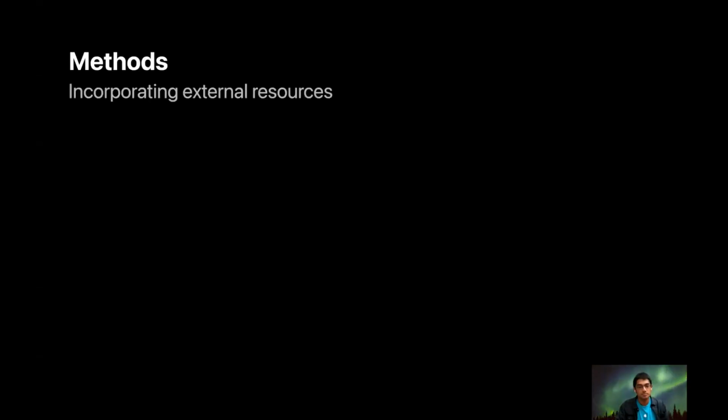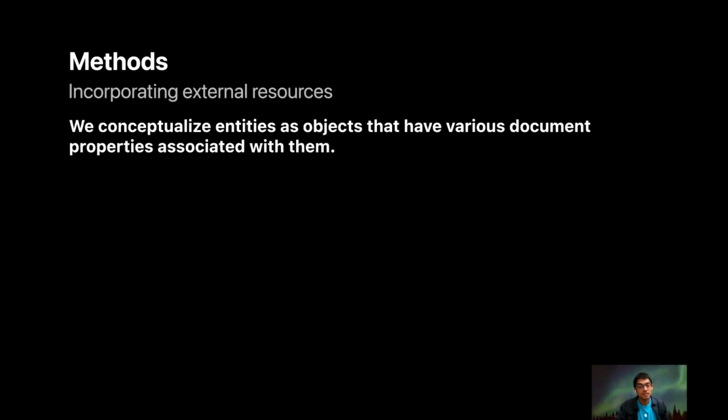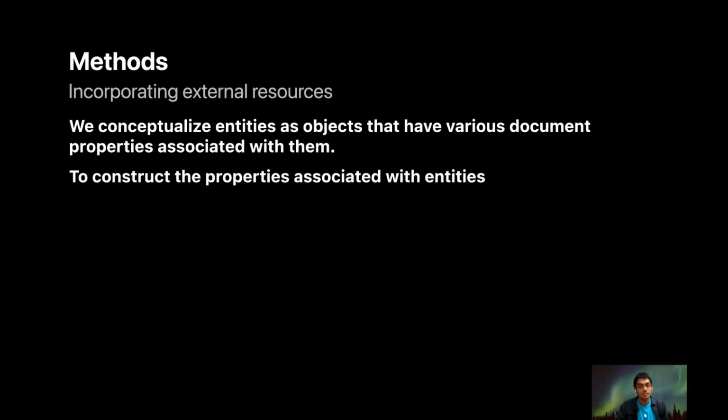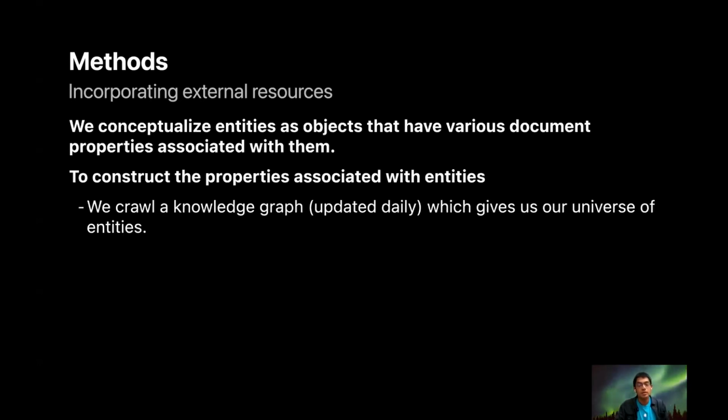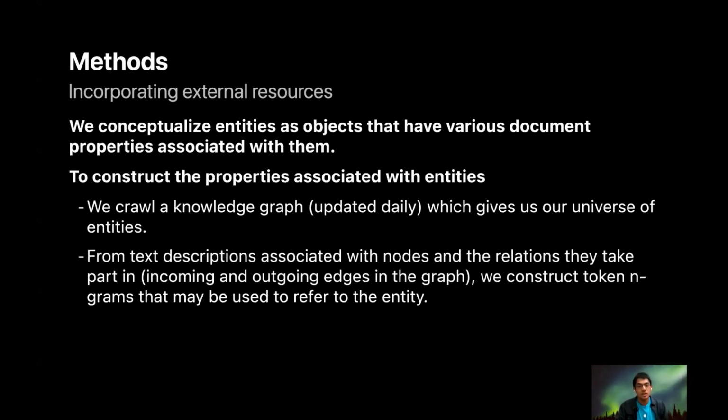Coming to our method, here I'll first give an overview of the method itself and then walk through a detailed example. We incorporate external resources. We do this by conceptualizing entities as objects that have various document properties associated with them. To construct the properties associated with entities, we crawl a knowledge graph that is updated daily, which gives us our universe of entities.